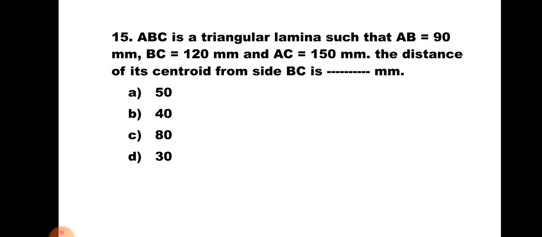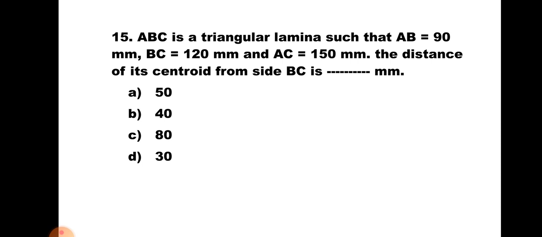Question number 15. ABC is a triangular lamina such that AB is equal to 90 mm, BC is equal to 120 mm, and AC is equal to 150 mm. The distance of its centroid from side BC is dash dash dash. A, 50; B, 40 mm; C, 80 mm; and D, 30 mm.